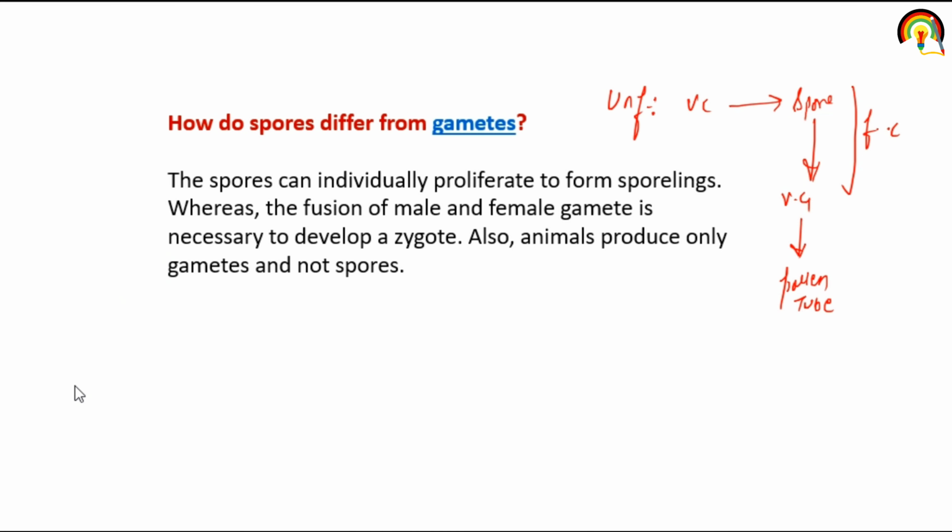So how do spores differ from gametes? The spore can individually proliferate to form a sporeling, whereas the fusion of male and female gametes is necessary to develop a zygote. Also, animals produce only gametes, not spores. So that is the difference.